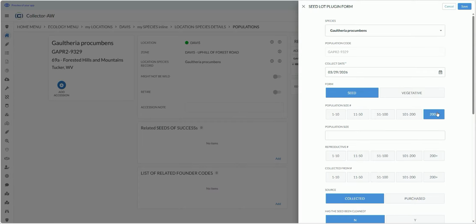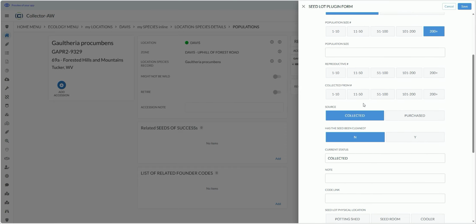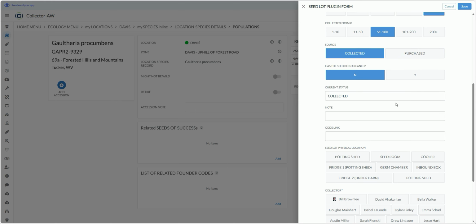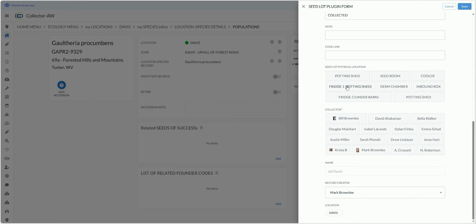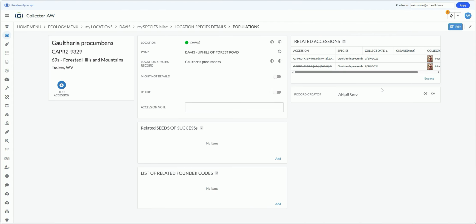The population size is enormous. I collected seed. The number of reproductive plants is also enormous, but I only collected from maybe 50 plants. The seeds were collected. I will put the seeds into the inbound box, and I was done. Okay, so I just created a new accession, or a new seed lot code.